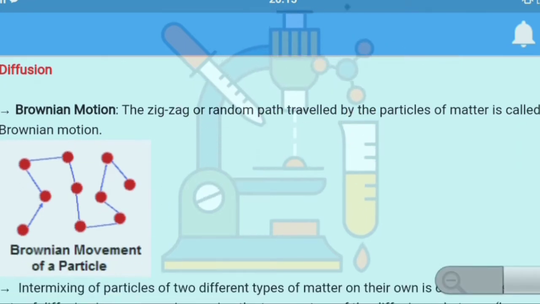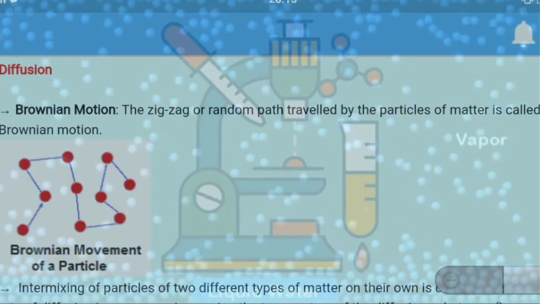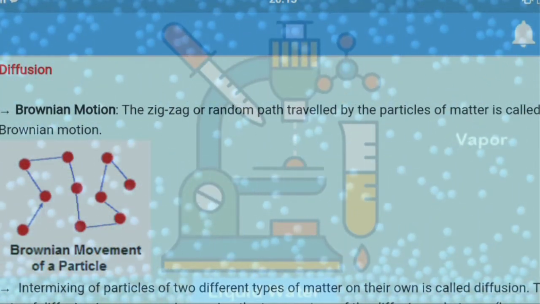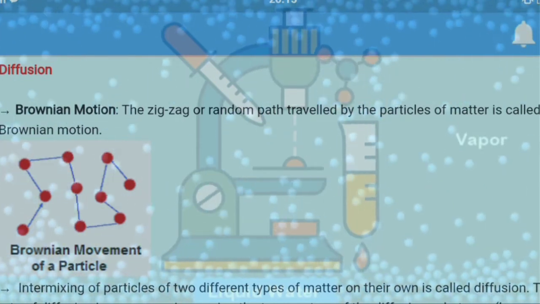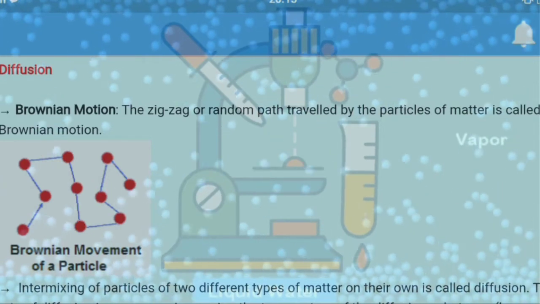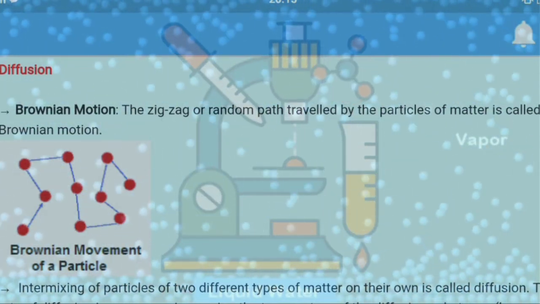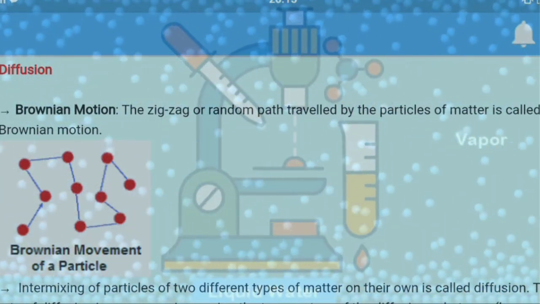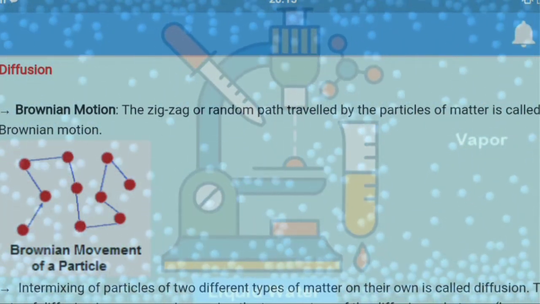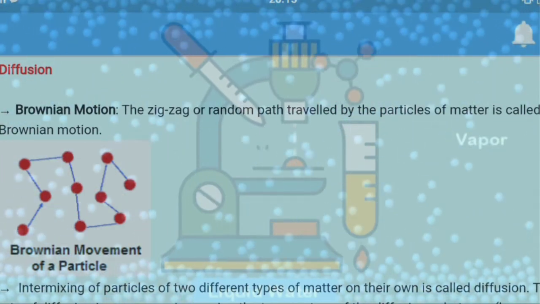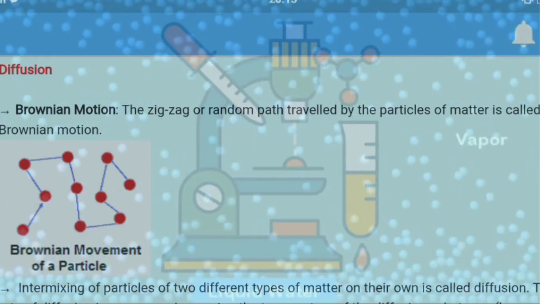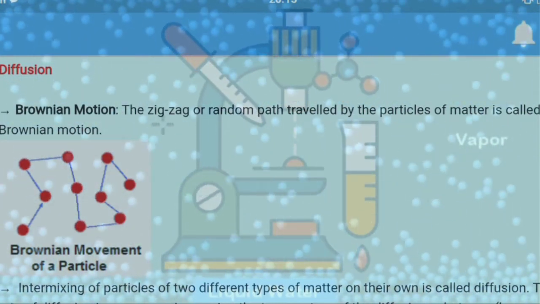And this is so termed as the Brownian motion. The zigzag or the random path traveled by the particles of matter is called Brownian motion. Random means in any direction. They will move in any direction randomly. They are not going to move in a particular direction. Means randomly they can move towards any side, up, down, right, left, any direction. Okay, so that is so called Brownian movement, and this can be seen in the air when we spread the smell of a perfume or any agarbatti. So it gets mixed in the air and can be smelled to a far distance. Correct?